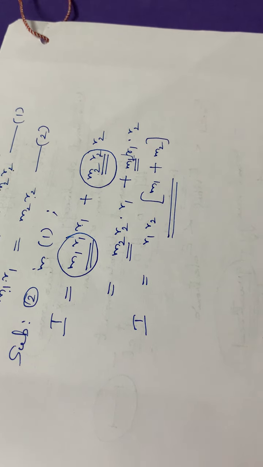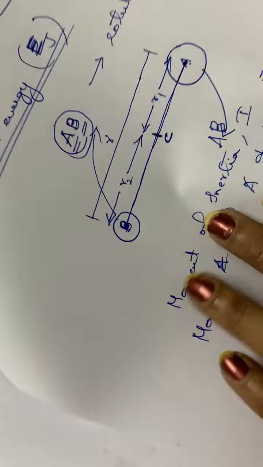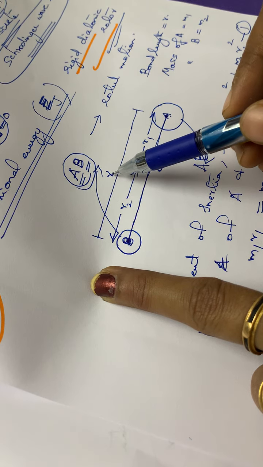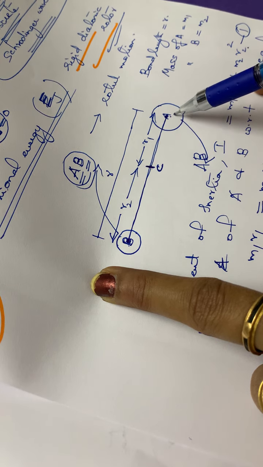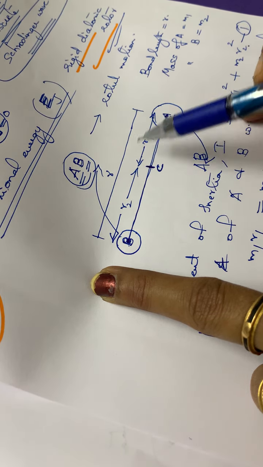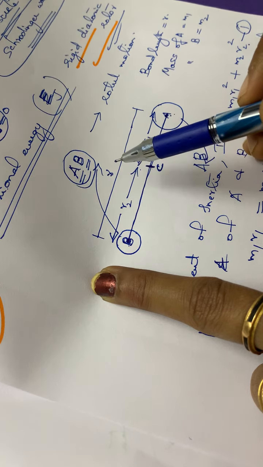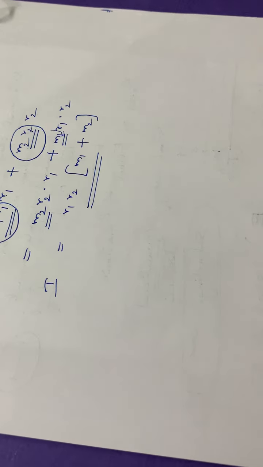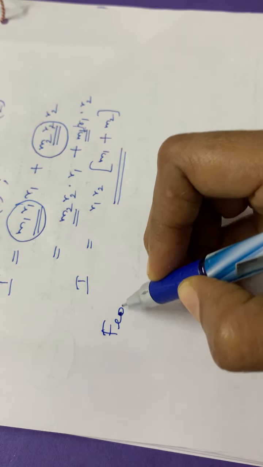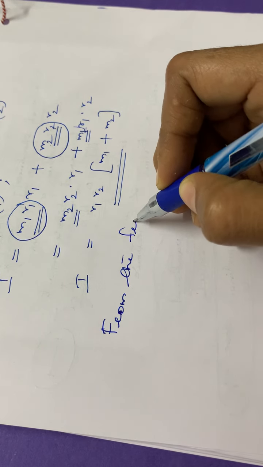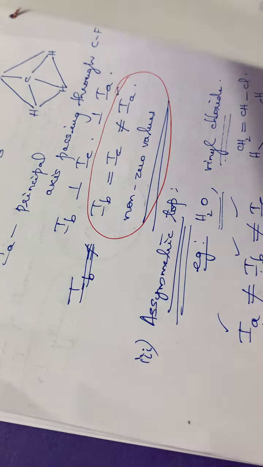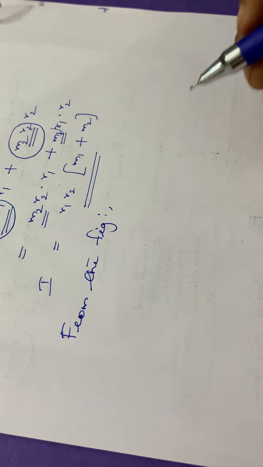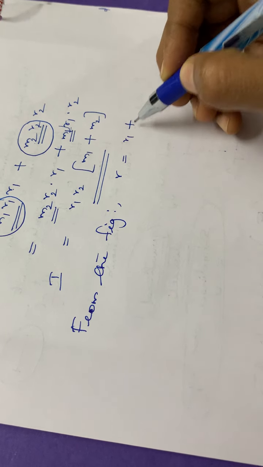Okay, so then again, see from this diagram, it is clear that this R means it is the bond length of the diatomic molecule AB, and R is equal to R1 plus R2, isn't it? The bond length AB of the molecule will be equal to R1 plus R2. Okay, so from the figure we can write it as, see, while writing the derivation you have to write what all simplifications or calculations you are doing. If you are substituting, you have to write the substitution and also the equations. Okay, so from the figure we can write it as R is equal to R1 plus R2.